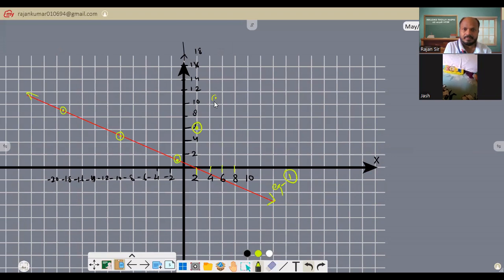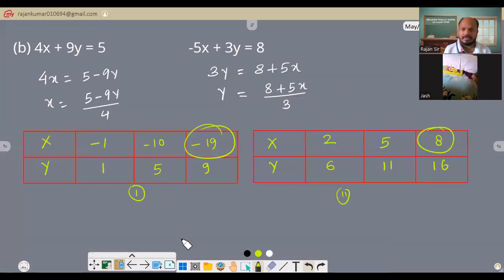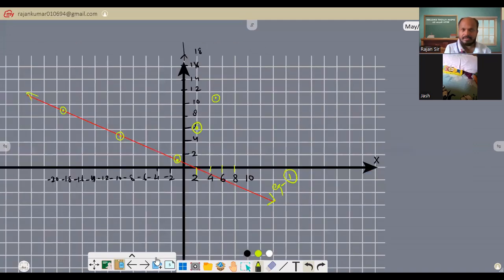And the next, 8 and 16, like here. Yes, matching one, isn't it?